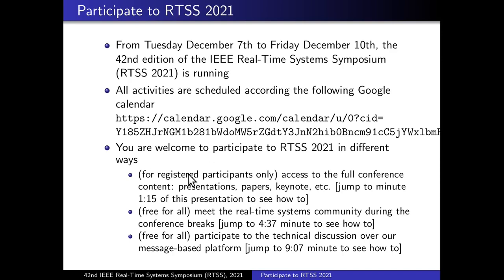So you're very welcome to participate in all the RTSS 2021 activities, and you can participate in different ways. Of course, registered participants can access the full conference content, which includes the presentation of the papers, the paper itself, which can be downloaded from the IEEE site, the keynote talk, etc. Jump to minute 1 and 15 seconds of this presentation to see how this is possible.